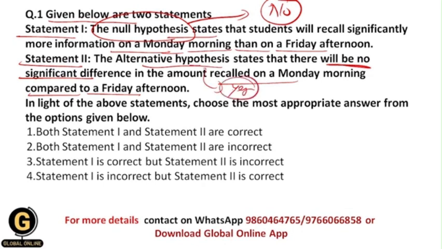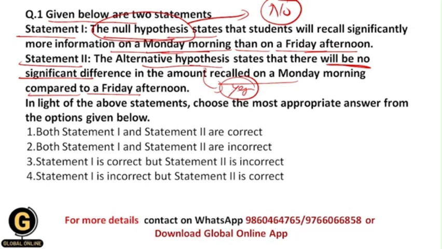But if we read both of these statements, within the null hypothesis part they have mentioned a significant difference between the information grabbed by the student on a Monday morning and the information grabbed on a Friday afternoon.